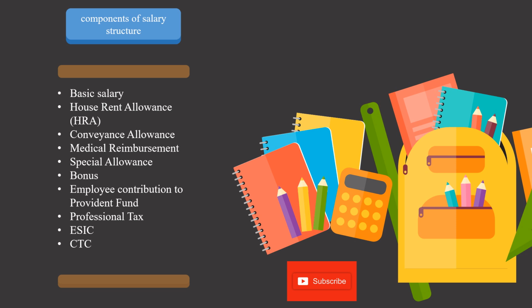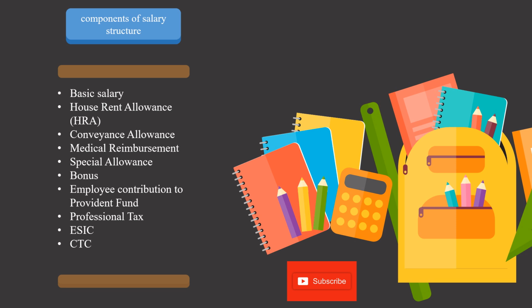Basic part of a payroll salary structure. Basic salary is calculated on your gross salary, between 35 to 50%, not more than 50%. House rent allowance is calculated on basic salary, at least 5%, and HRA is a part of income tax exemption under section 10 subsection 13A.